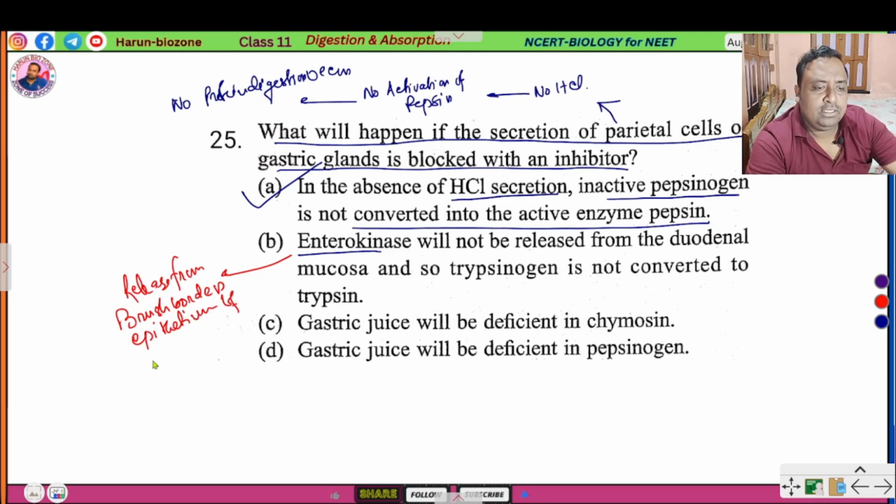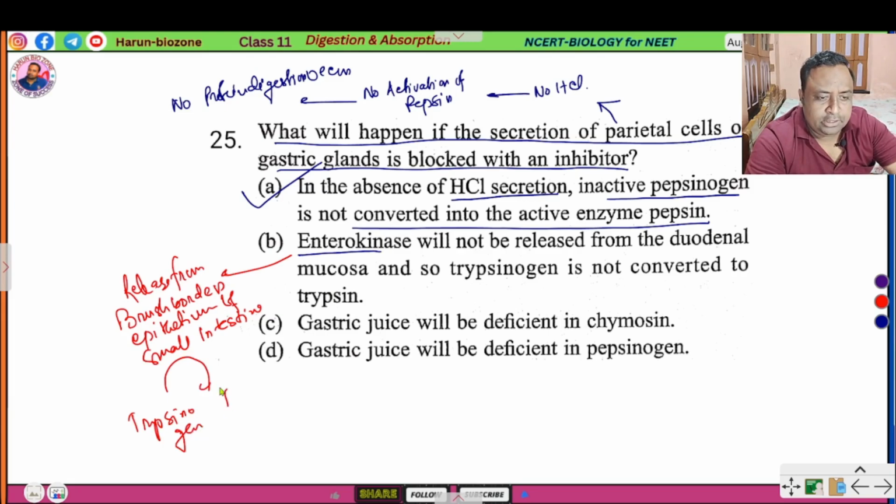The inner epithelium layer of the small intestine is called the brush border epithelium, which secretes enterokinase, and enterokinase activates trypsinogen into trypsin.